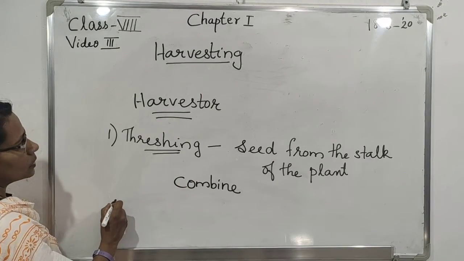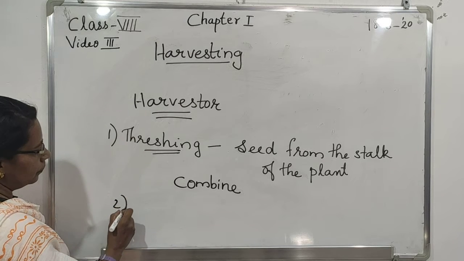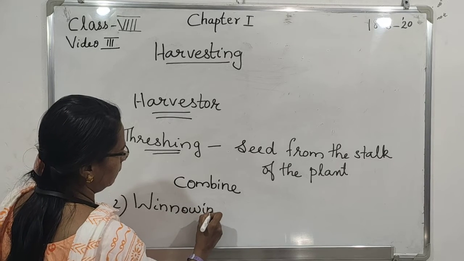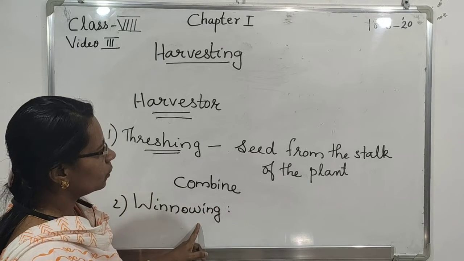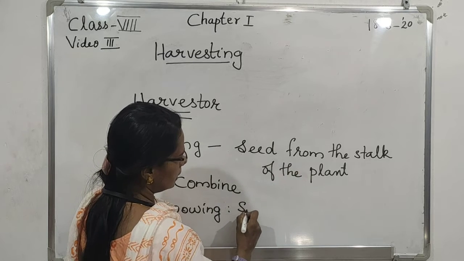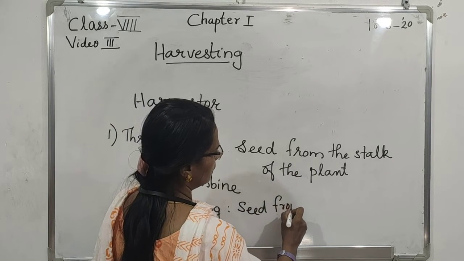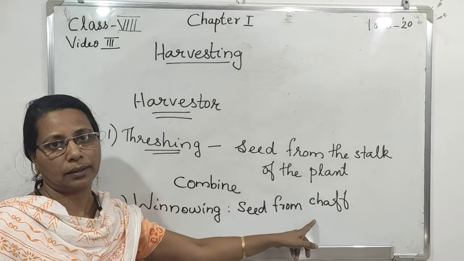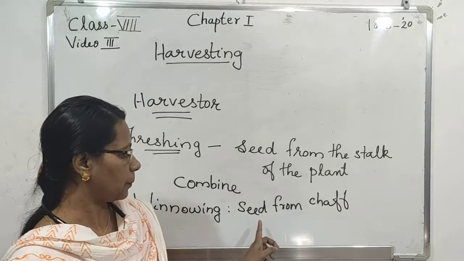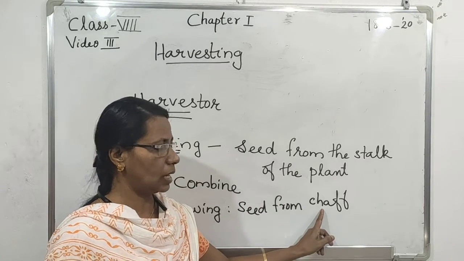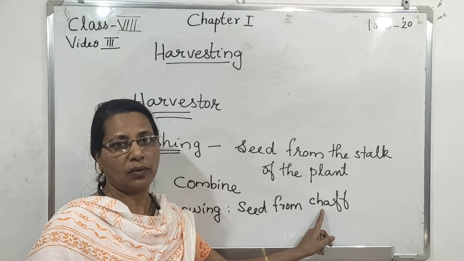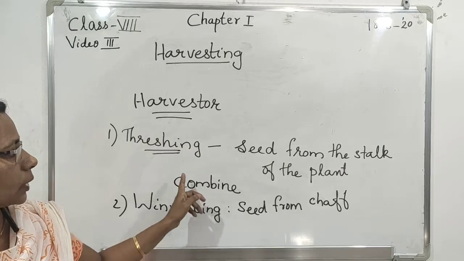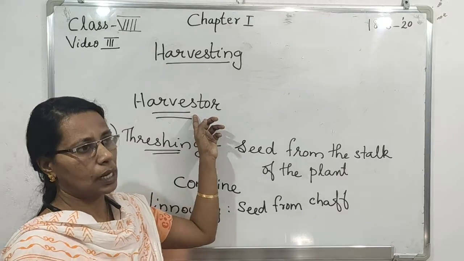The next process involved in harvesting is winnowing. What is winnowing? The process of separating the seed from chaff by blowing wind is called winnowing. These 2 processes are very important, and they are included in harvesting.